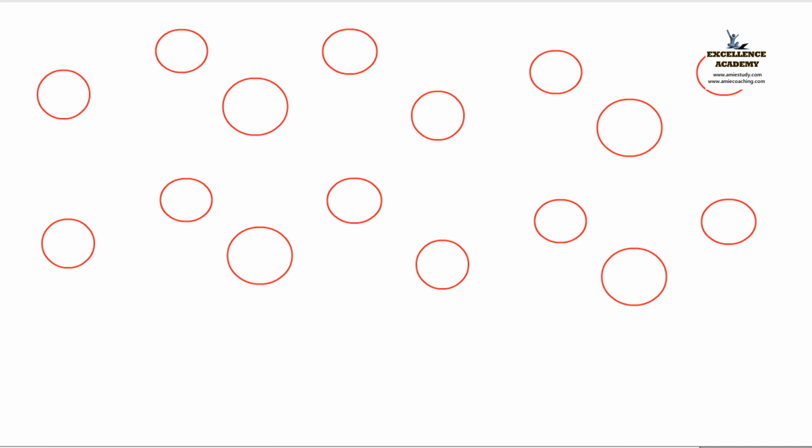Those lines are drawn by metallurgists or scientists for proper study. These imaginary lines used to form a 3D or crystal structure are called space lattice.